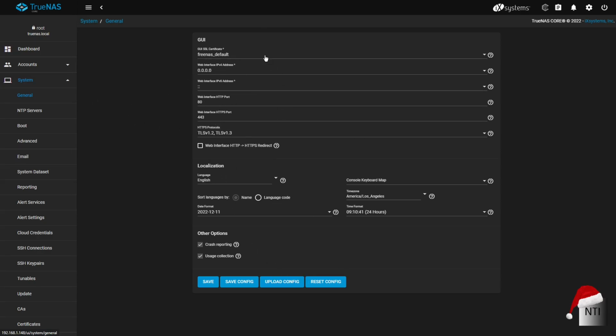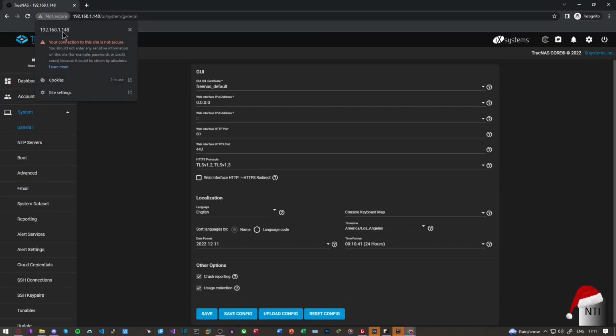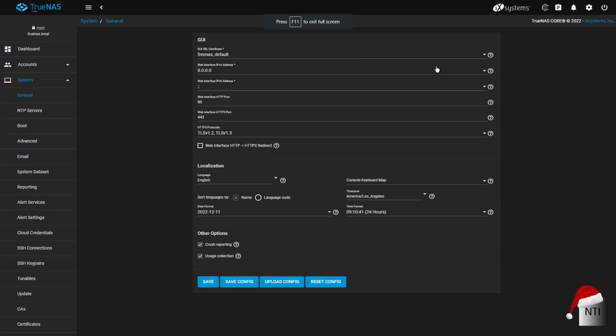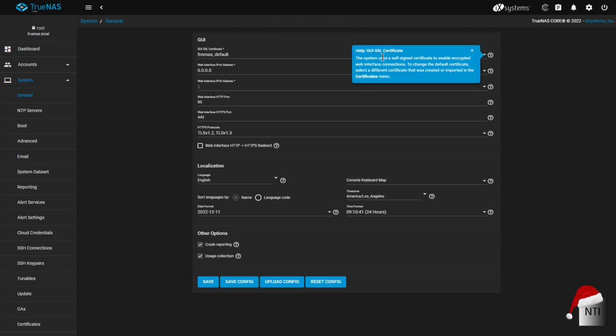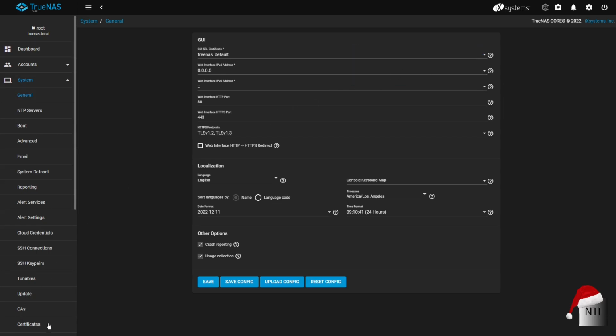So first of all, we're going to have a look at the GUI, or Graphical User Interface. The first thing we notice is the GUI SSL certificate. This is used for the website certificate. So if I were to come out full screen, you can see that this is our certificate, TrueNAS default. And obviously we can look at here. You can see it's also showing us our SSL certificate and where to update it, where we can upload our own, which is in the certificate area over here, which I will get to a lot later.